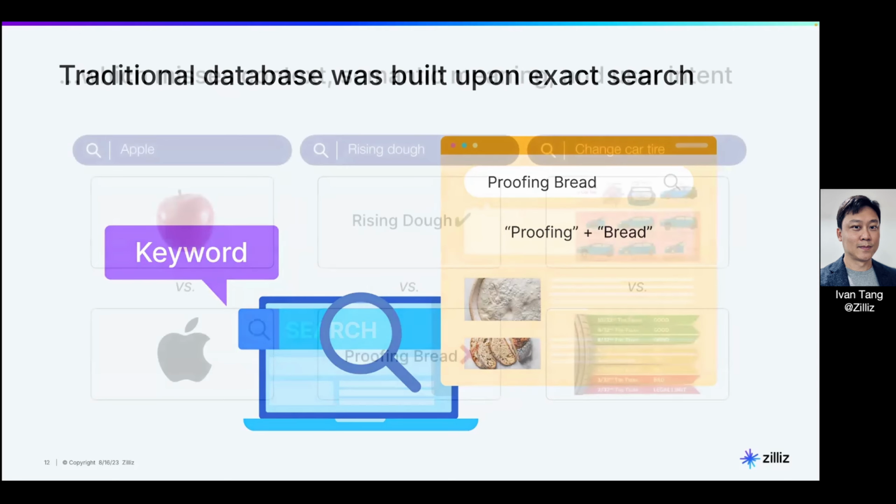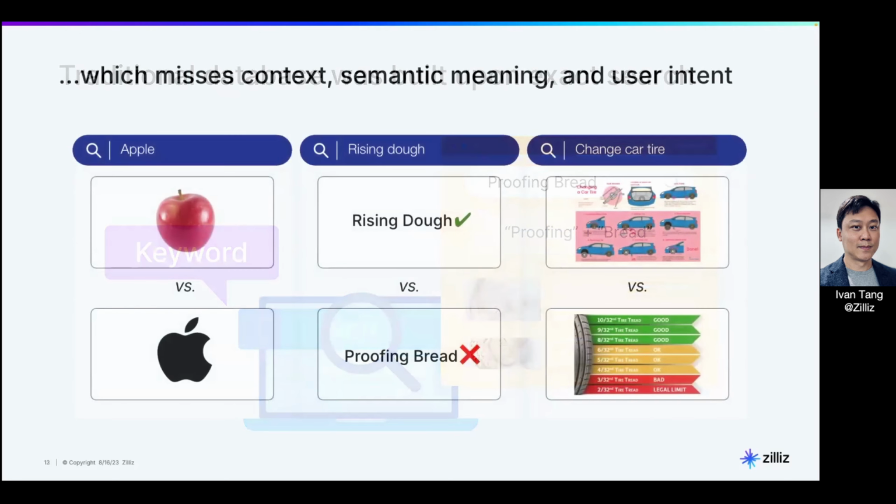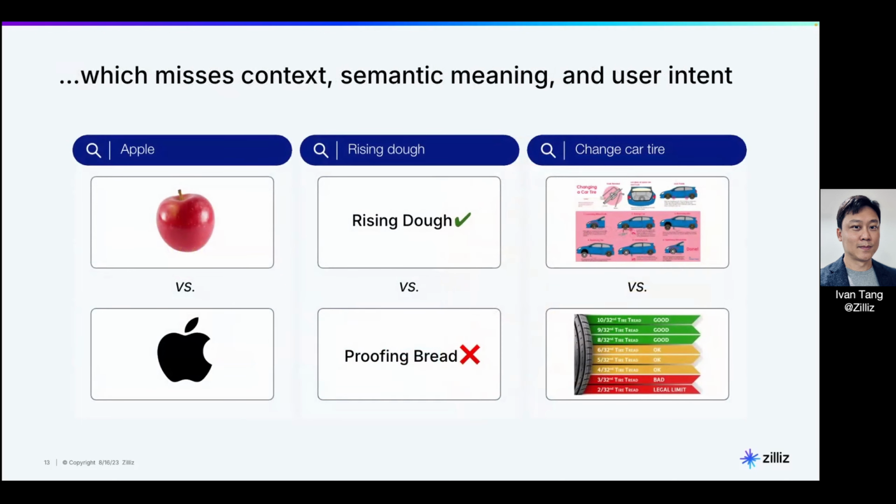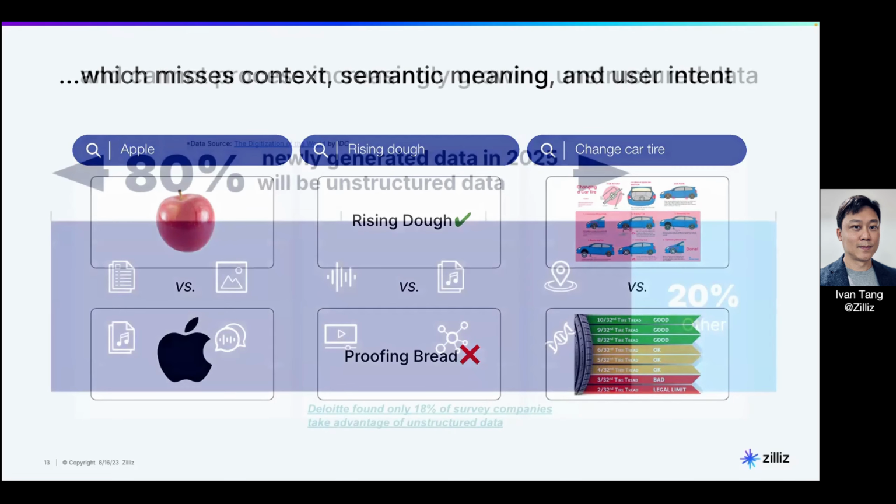But traditional databases don't have the ability to do semantic search. You could be searching for apple, and there's the fruit apple and there's the company Apple. Or you could be searching for rising dough, and proving dough actually has the same meaning. You could be asking how do I change a car tire, or you could be asking when do I change the car tire. So semantics is very important, and doing semantic search is very important, and traditional databases are not able to do that.